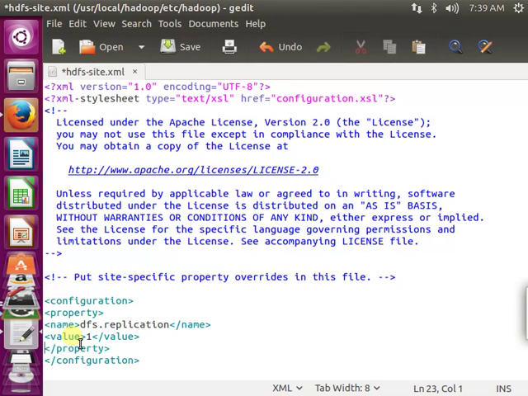After that I'm going to mention another property, that is the data node, where my data node is going to be present.